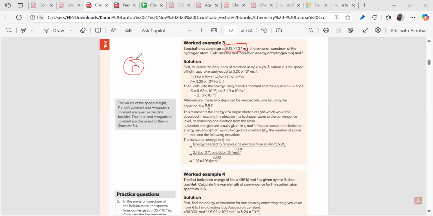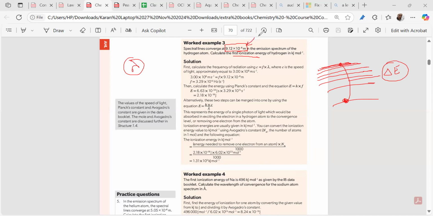Wavelength. Now, they're asking about the first ionization energy. I told you that if you see the energy levels, they will be converging at a higher energy level. So can we take a machine where we can measure the energy needed to place the electron over there? We can easily find out the delta E from the machine. The data is given.